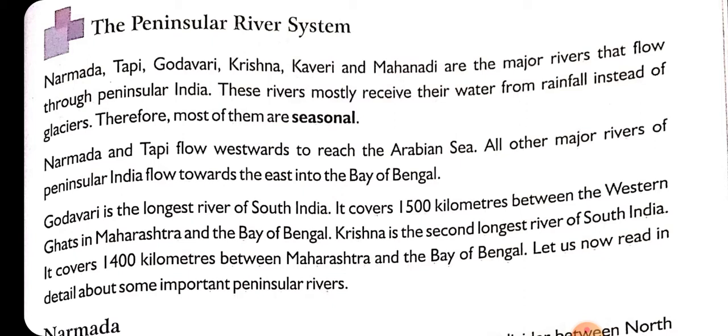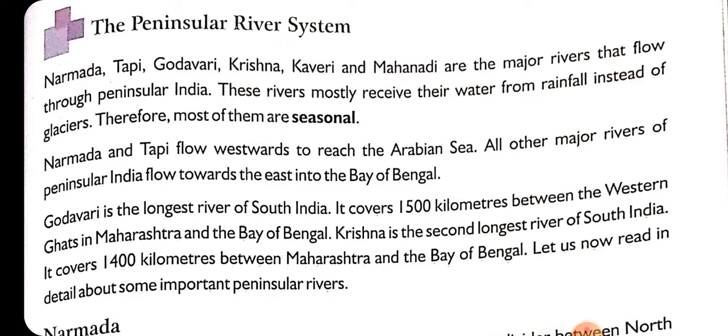So let's start with our Peninsular river system. First of all, we will talk about which rivers come under the Peninsular river system. First is Narmada, Tapi, Godavari, Krishna, Kaveri and Mahanadi. These are the major rivers that flow through peninsular India. So these are six major rivers that flow under the Peninsular river system.